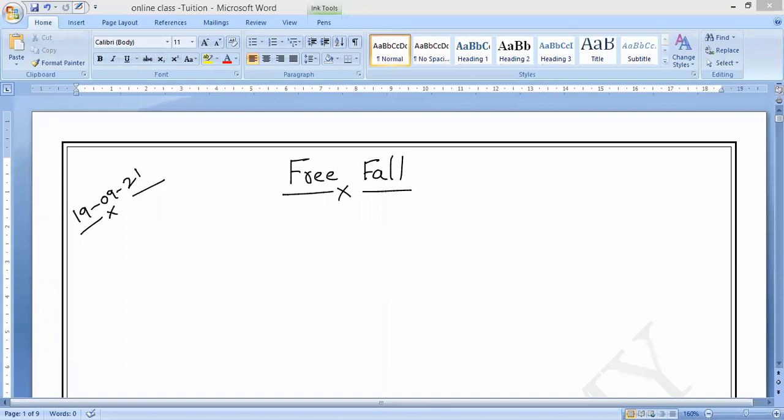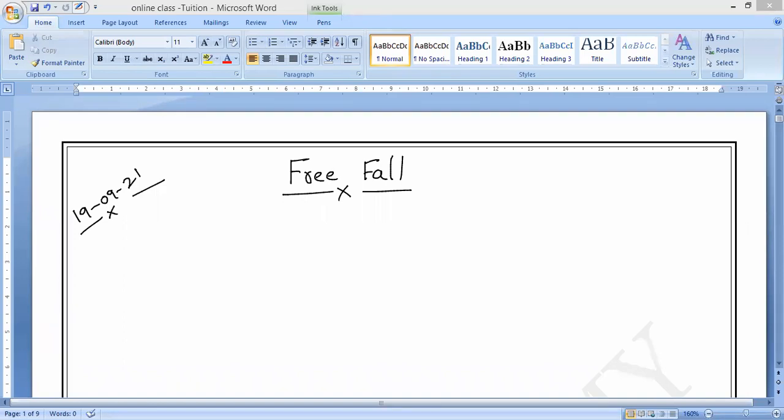Now you can observe, as we know, if we drop two objects, for example a lighter object and a heavier object, which object will reach the ground first? Lighter objects, sir. Because heavier objects will experience less air friction compared to the other objects.